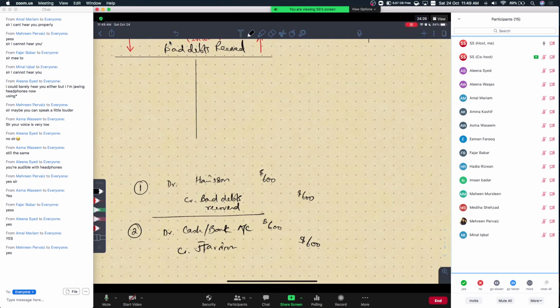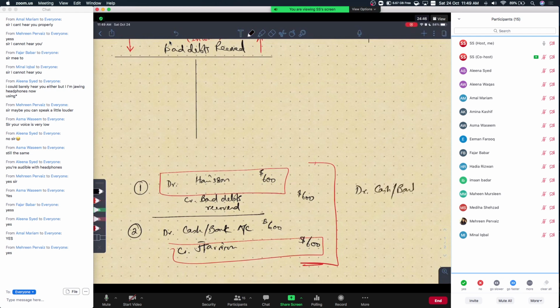If you see the net entry of these two here is going to be, remember, debit Harrison and credit Harrison will cancel out Harrison's account completely. So your net entry eventually will be just one. You debit the cash or bank account with $600 and you credit, not Harrison's account, you credit the bad debts recovered account with 600.